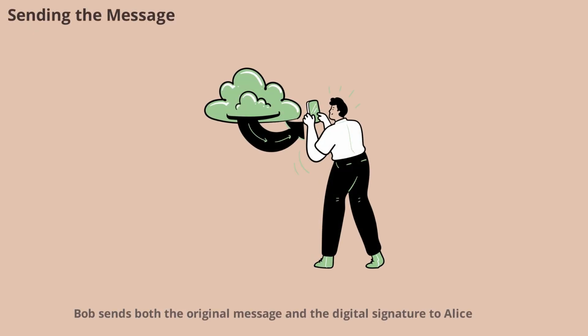Bob sends both the original message and the digital signature to Alice. This allows Alice to verify not only the content of the message, but also its origin. By sending these two components together, Bob ensures that Alice can check for authenticity and integrity upon receipt. This method is widely used in secure communications across the internet.